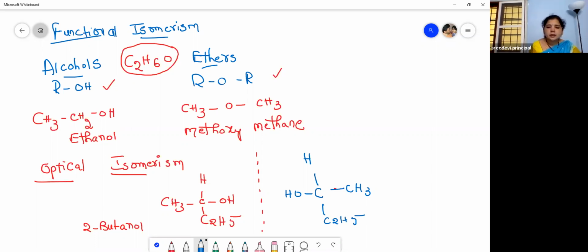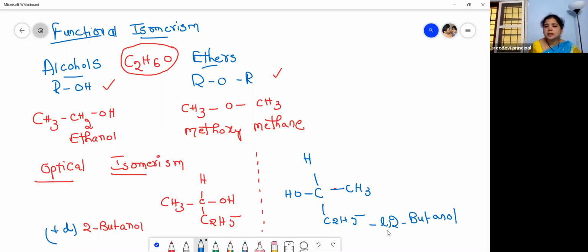So this is also 2-butanol. But what is the difference? This is the mirror image of the first compound. So this is dextro, and this is levo.